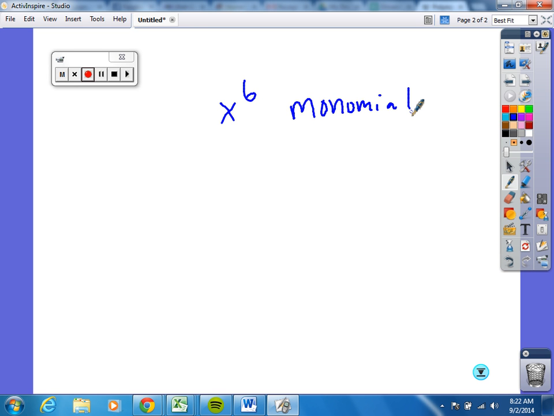Anybody tell me why you think it's called a monomial? Because it's by itself. It's one term, right? One term, one thing, mono, right? What do you guys call that one, do you think? Binomial. Binomial, right? Two terms. Does that make sense?